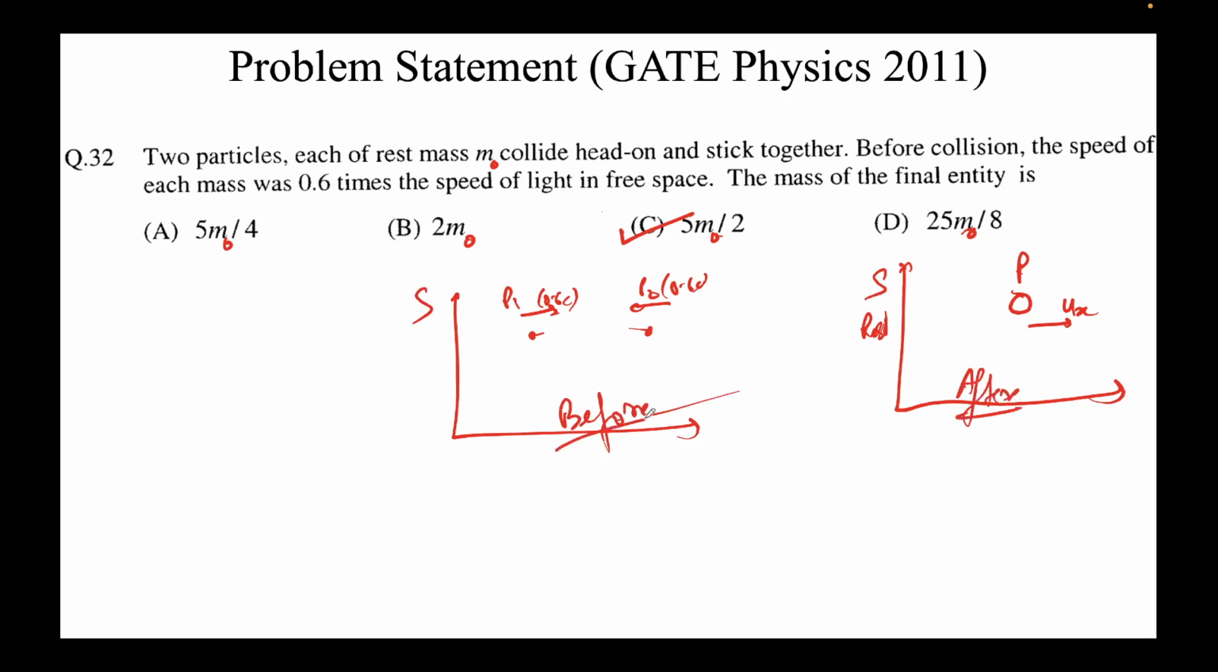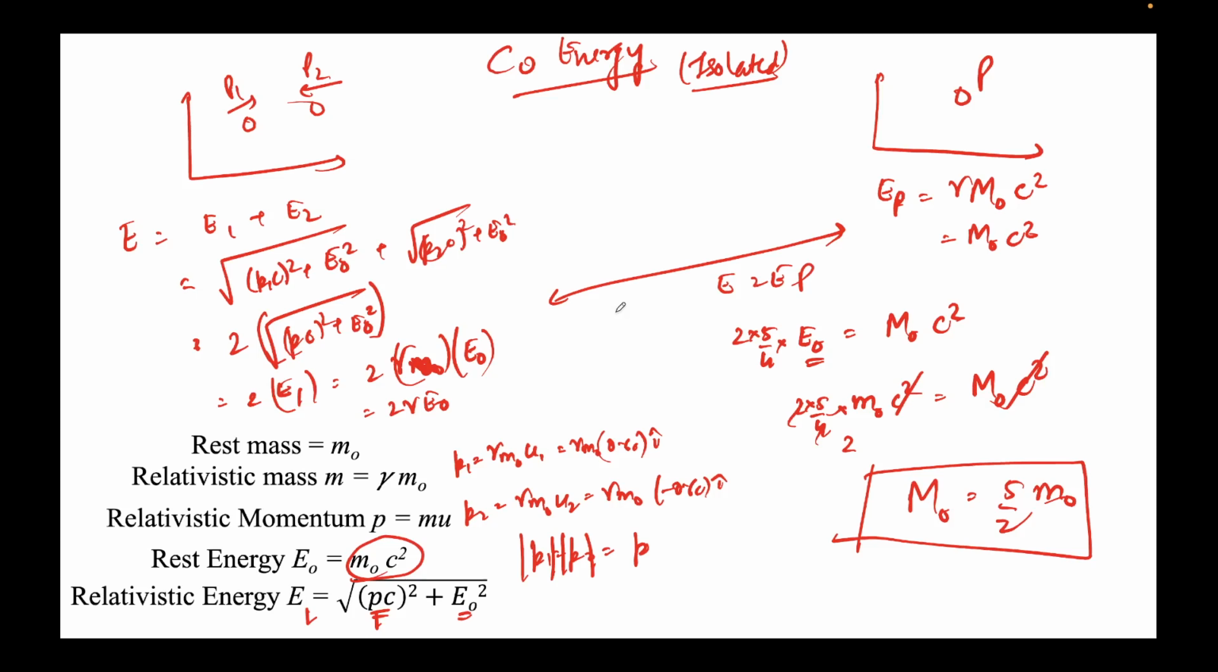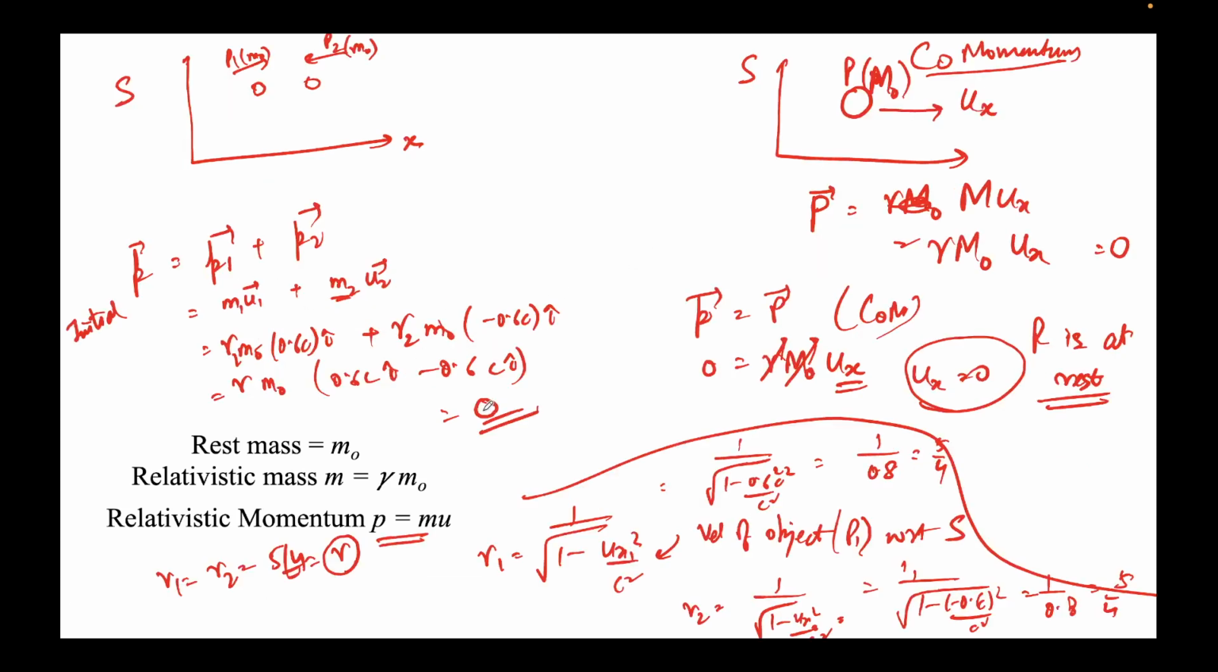Because there's a collision involved, I first did the conservation of momentum. There's no external force, so momentum must remain conserved. I did that, and I found out that the initial momentum is 0. This is just very simple algebra. Since the momentum has to be conserved, we also find that the final entity will have to be at rest, because otherwise it would violate conservation of momentum.